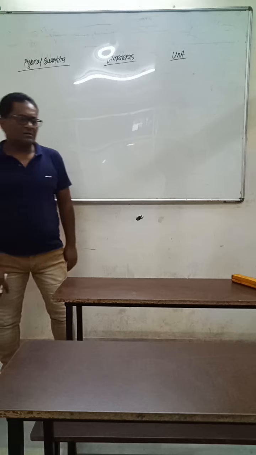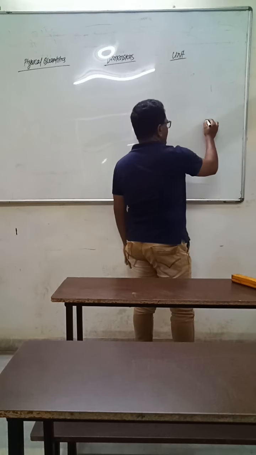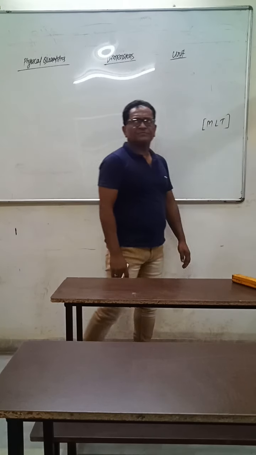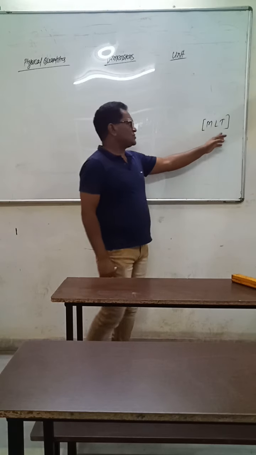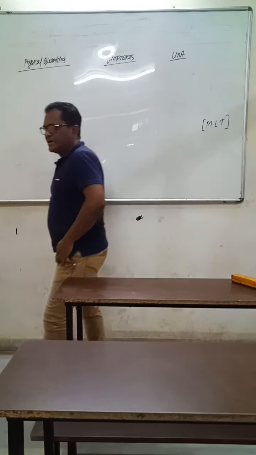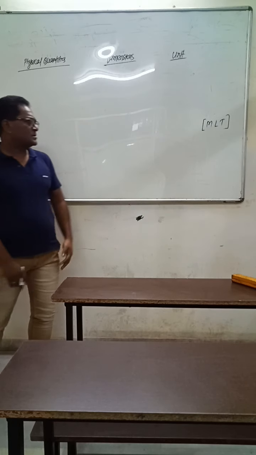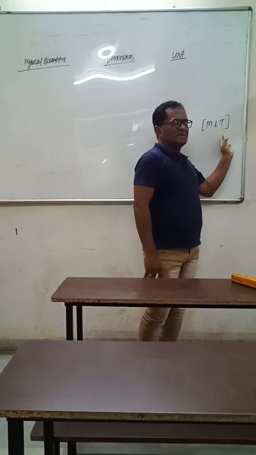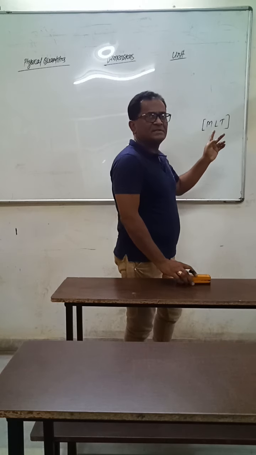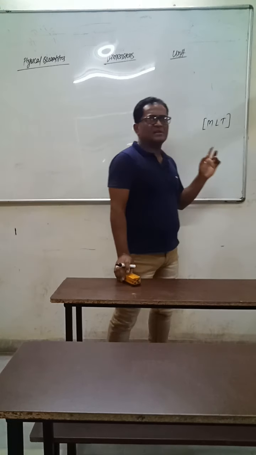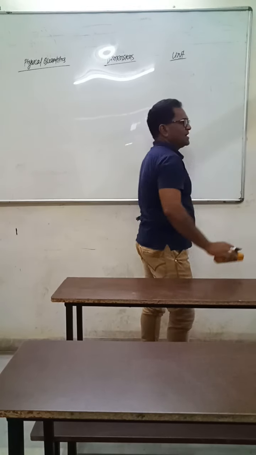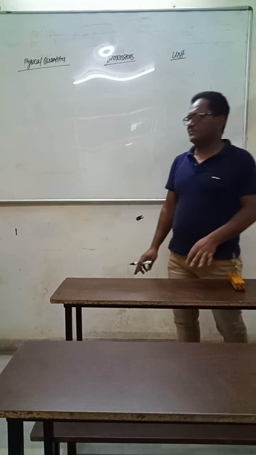What is dimension? To write the physical quantity in terms of M, L and T in a bracket, where M means mass, L means length, and T means time, is called dimension. This is the way to express the dimension. The dimension of any physical quantity can be expressed in terms of MLT, mass, length and time, which are fundamental physical quantities.